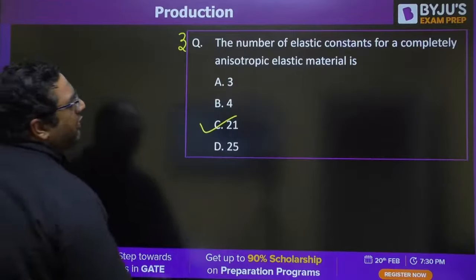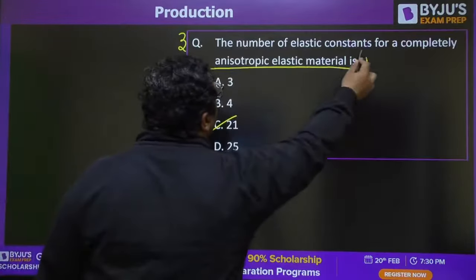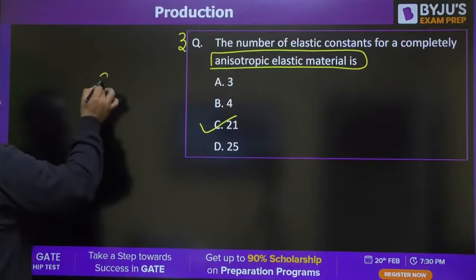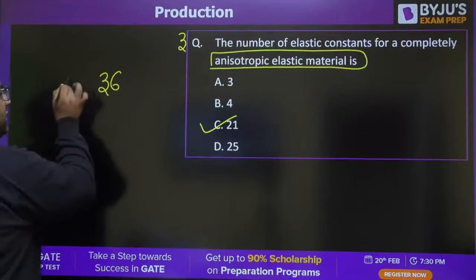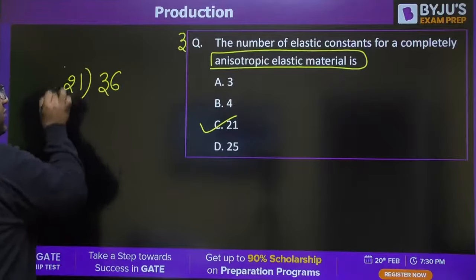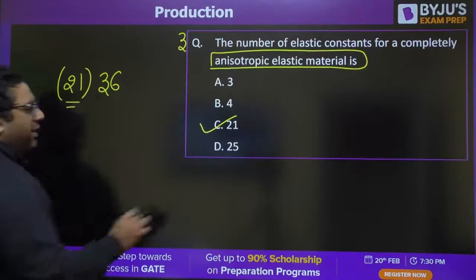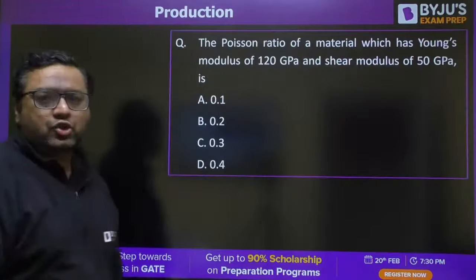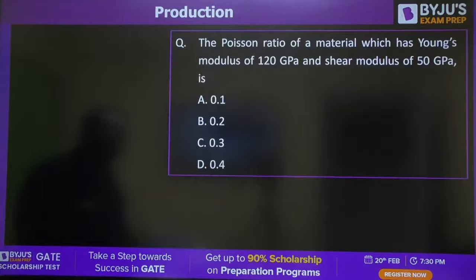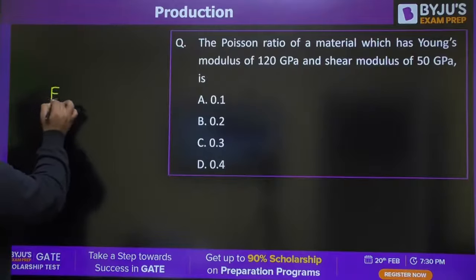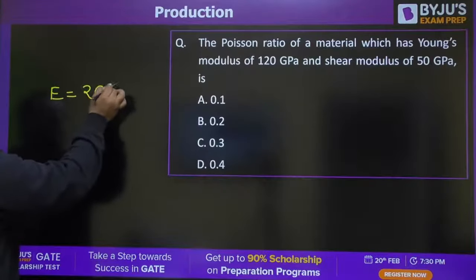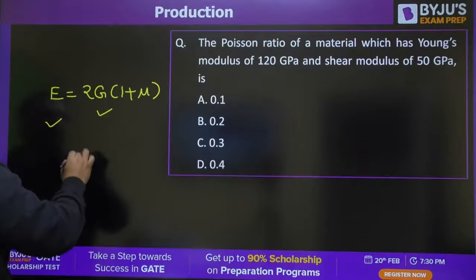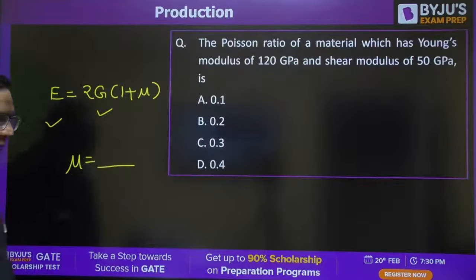Actually, they have not written the total number of independent constants. So in reality, the answer should be 36. But 36 is not in the options. Then we will go for 21, which is the independent number, and that is there in the options. Moving to the next question, once again from elastic constants. You know E is equal to 2G(1 plus mu). They are giving you the value of E and G. You need to find out the value of mu.